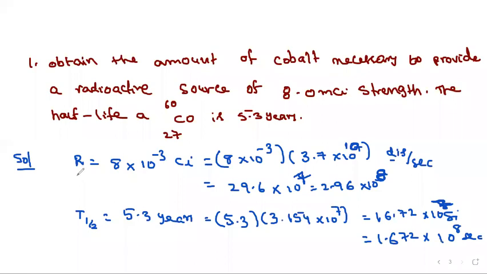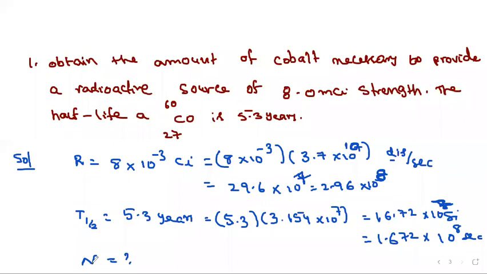So activity was given, half-life was given. But finally you have to calculate the number of nuclei. If you know that, then you can easily calculate the mass. So the information only I have written here. Now, how to solve that by using this given information? To calculate the number of nuclei, we know that R is equal to lambda into number of nuclei only.